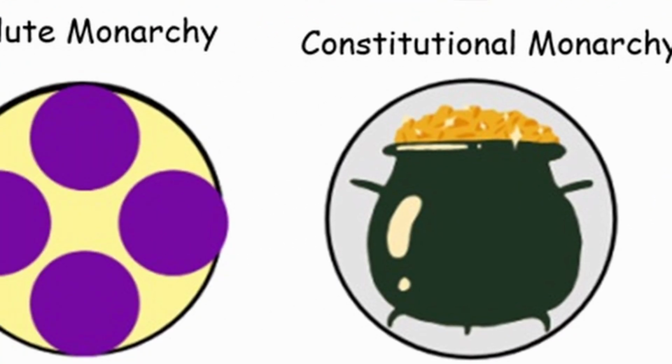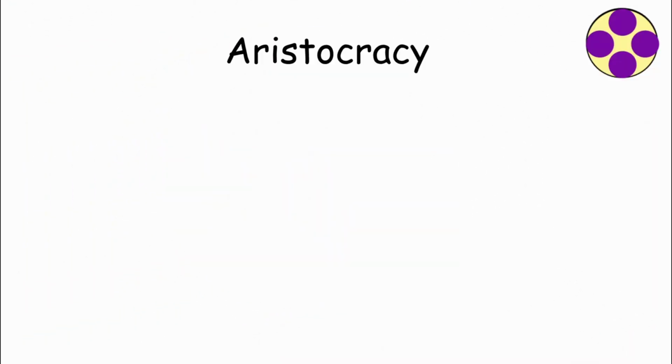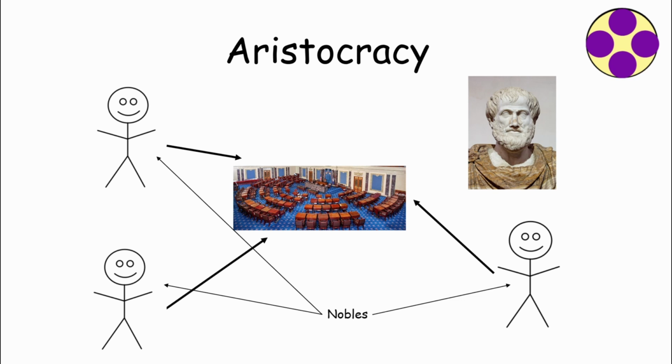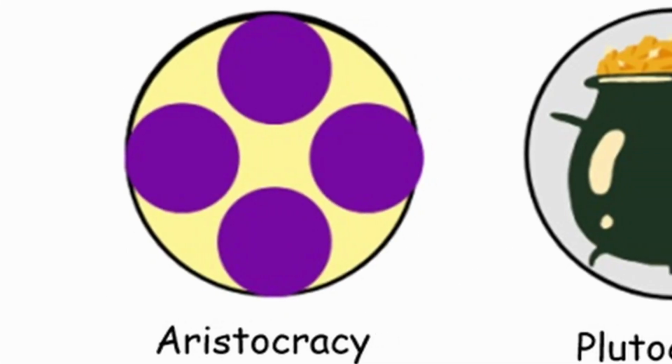Aristocracy. Aristocracy is a form of oligarchy where political power is vested in a hereditary ruling class of nobles. In an aristocratic system, individuals gain their authority and influence based on family lineage. The Greek philosopher Aristotle supported aristocracy because he believed that individuals with superior virtue and wisdom, often found in a hereditary ruling class, would be best suited to govern and lead society.